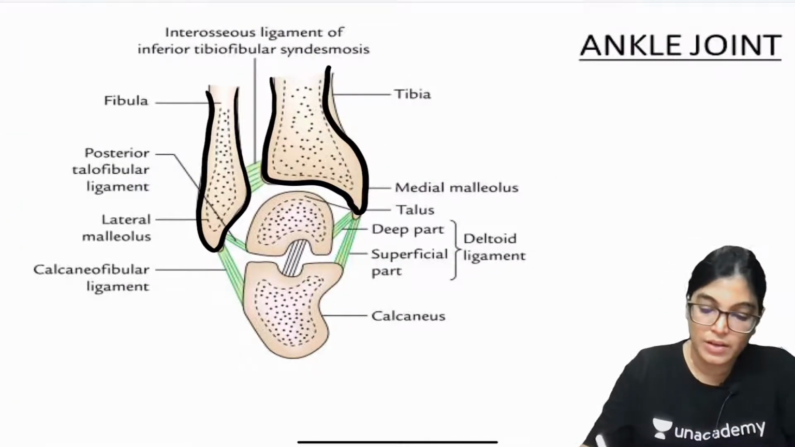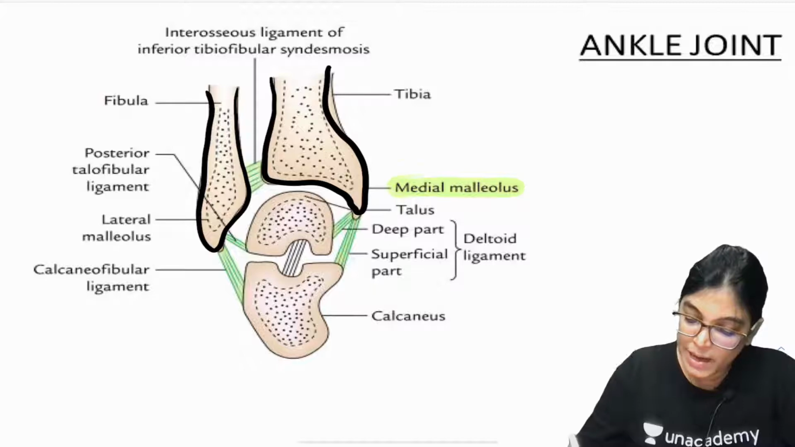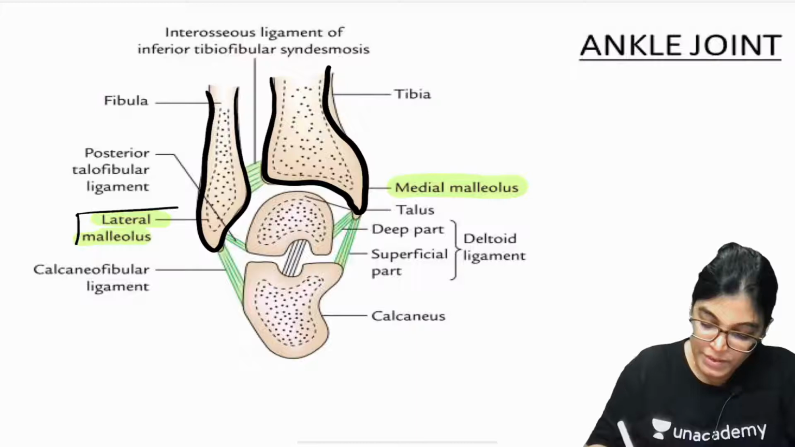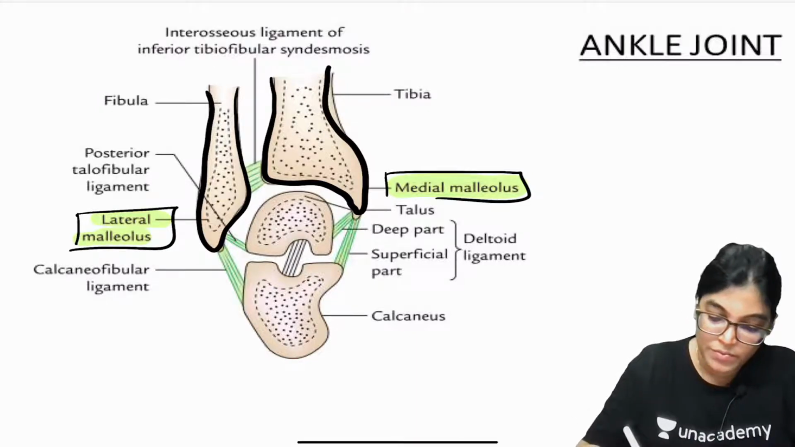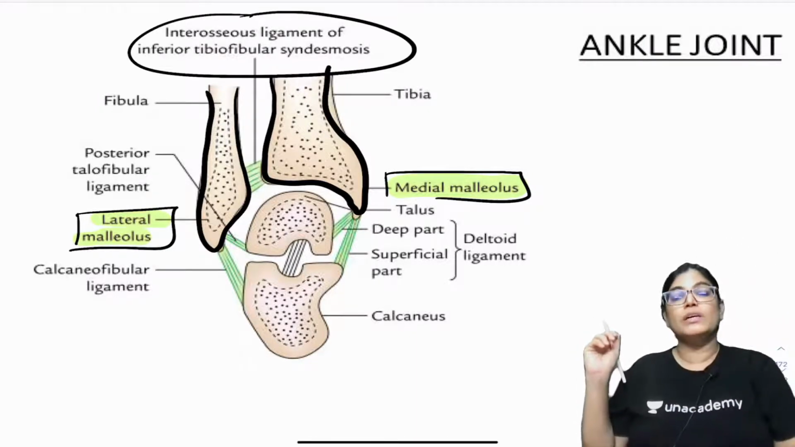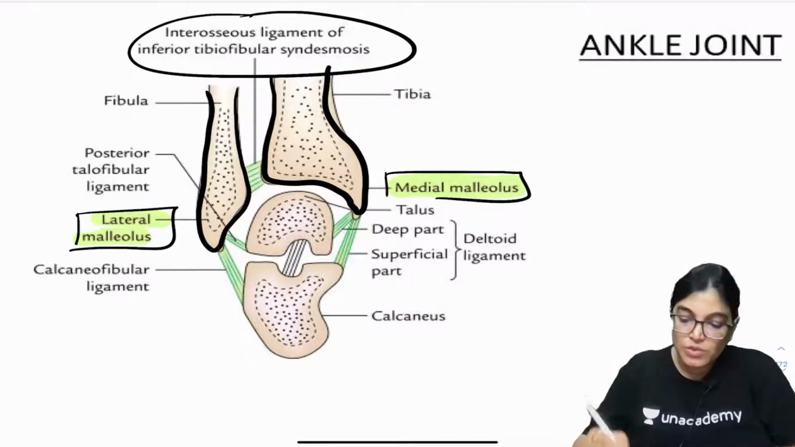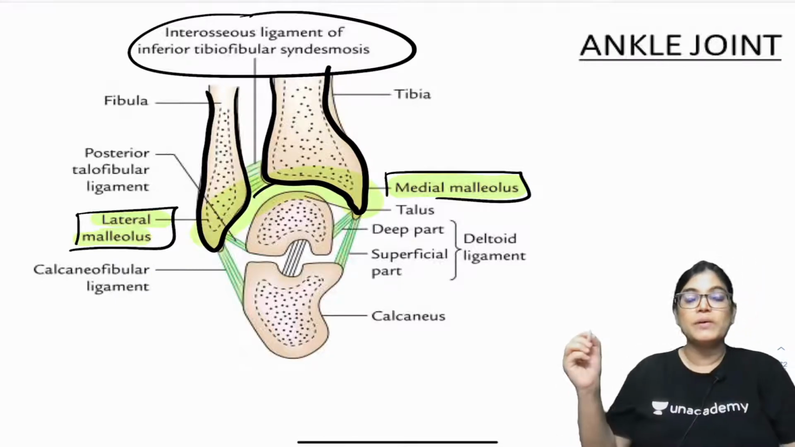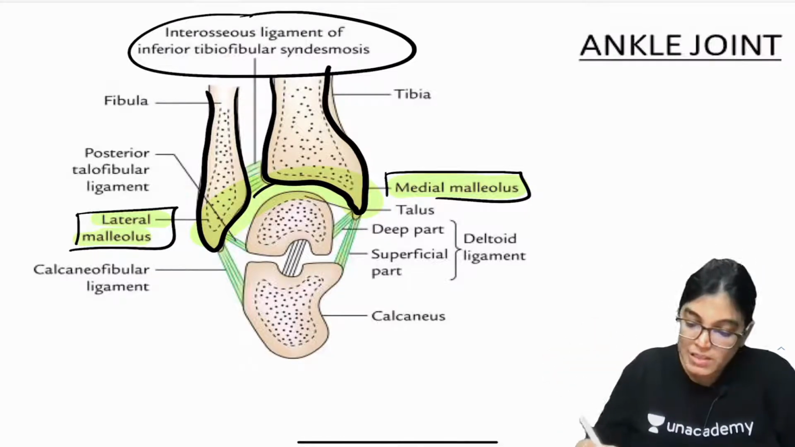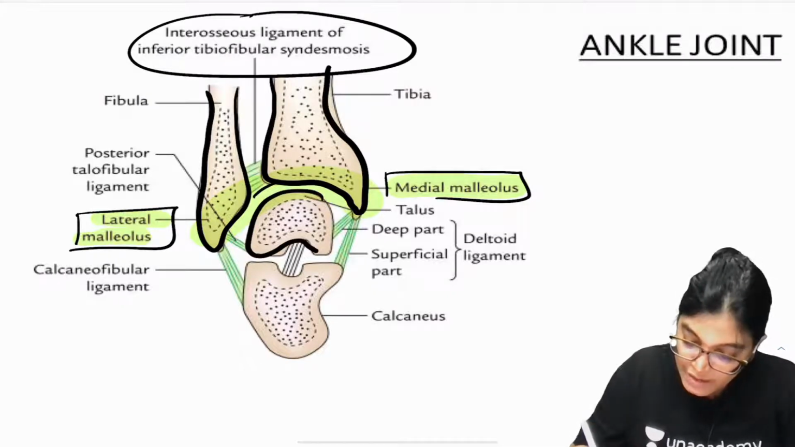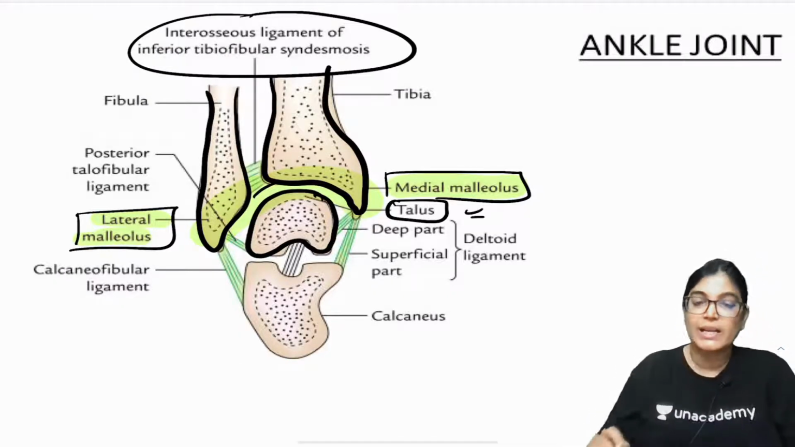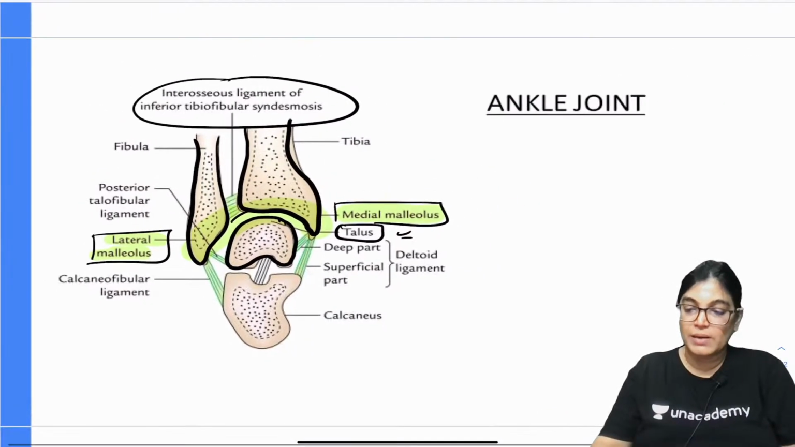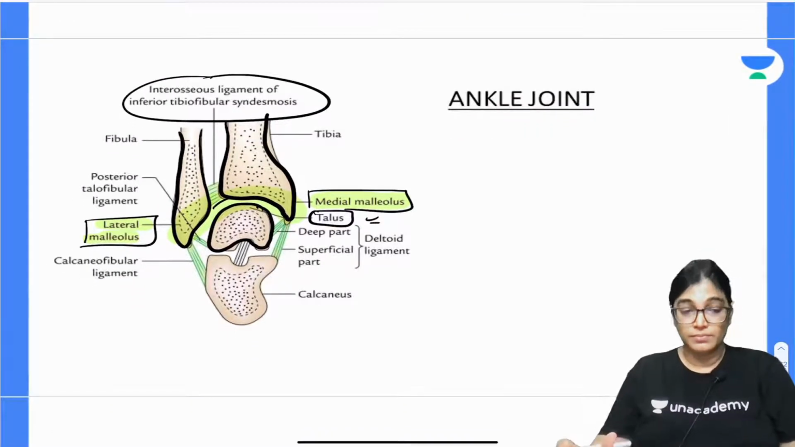Here you can clearly see that the medial malleolus along with the lateral malleolus, on the superior aspect and along with the inferior tibiofibular ligament, is forming a superior tibiofibular mortise, which will articulate with the superior aspect of the talus bone along with the medial and lateral articular surfaces of the talus to form a strong, stable ankle joint.